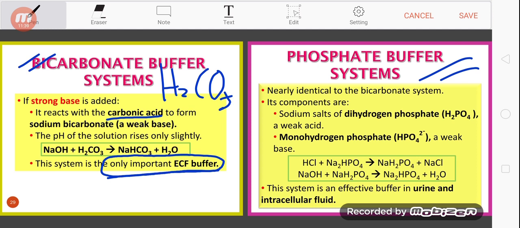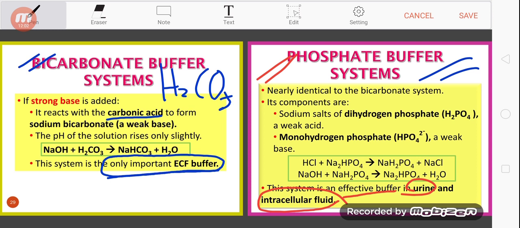Okay, so let's look into the second buffer system. Our second buffer system is the phosphate buffer system. It is an effective buffer in urine, and also in the ICF, intracellular fluid.